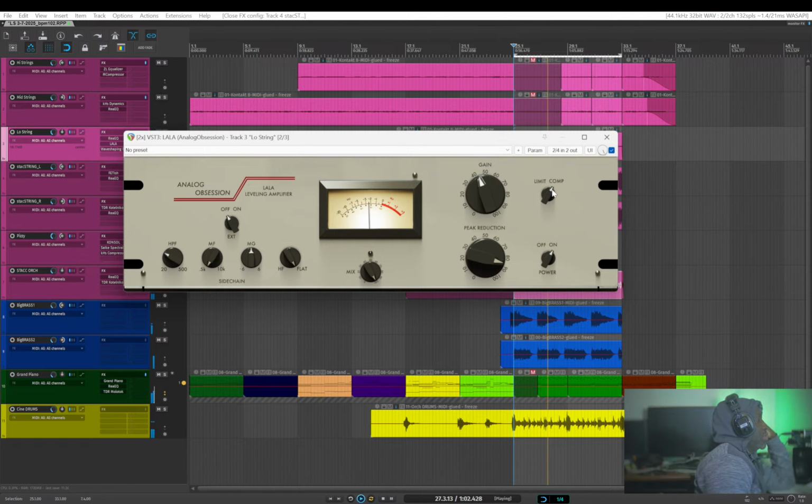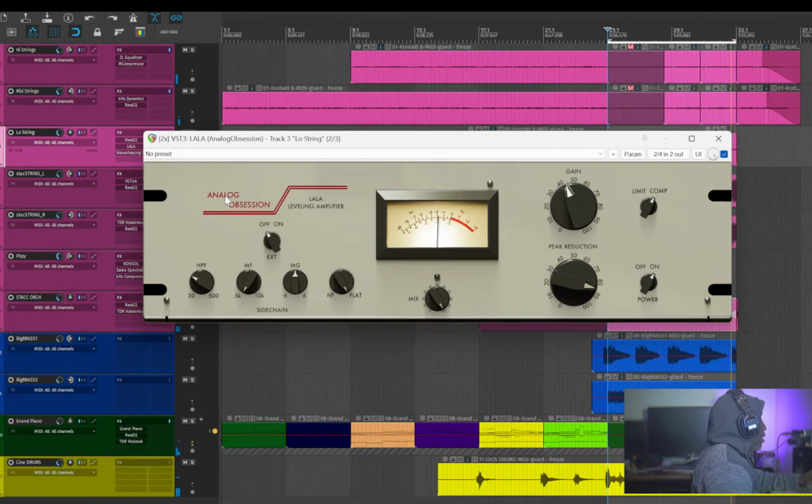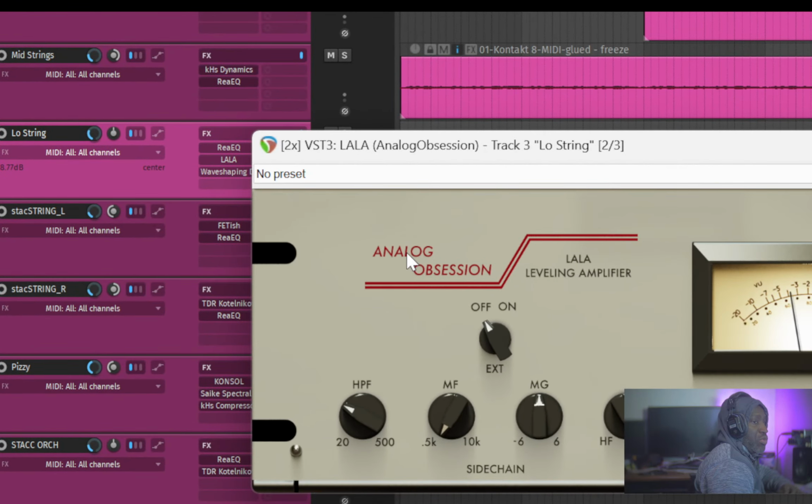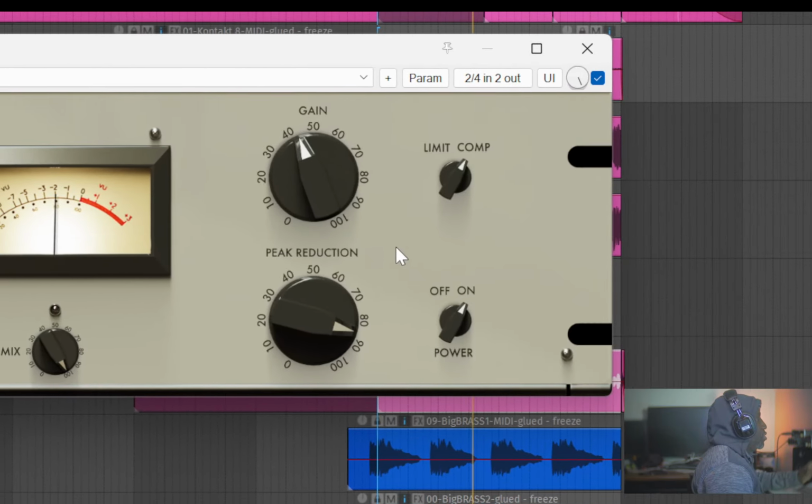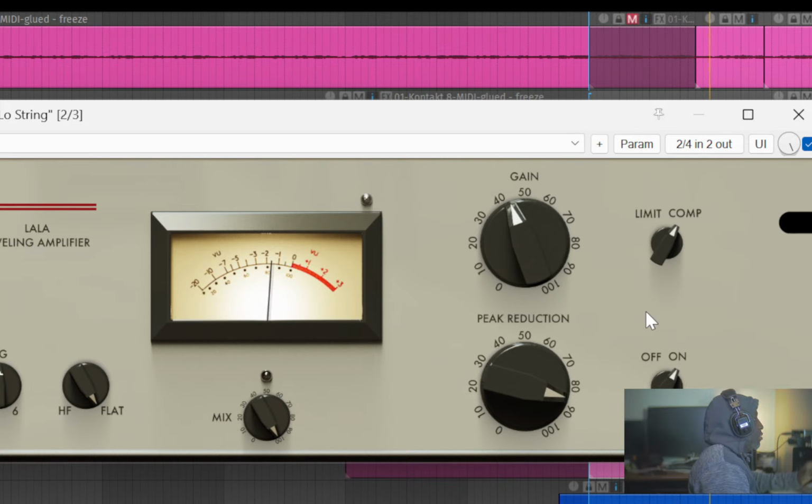The next unique thing about this one is it has compressor and limiter mode, so you can switch the modes. There's a power on and off button, and like the last one, you click the Analog Obsession badge right here, and you see it switches and it turns oversampling on and off. So they have oversampling built in. Most of Analog Obsession stuff is like that.